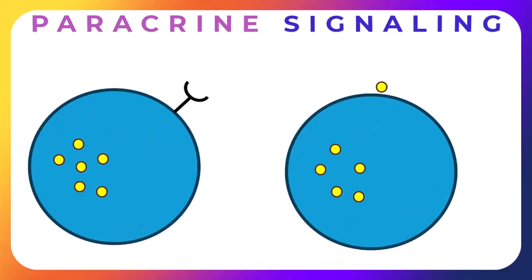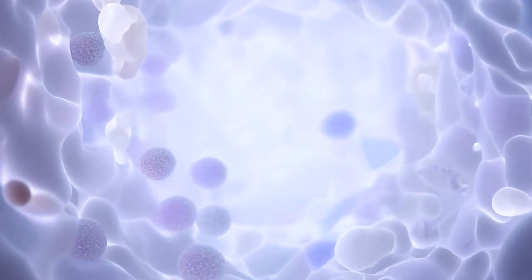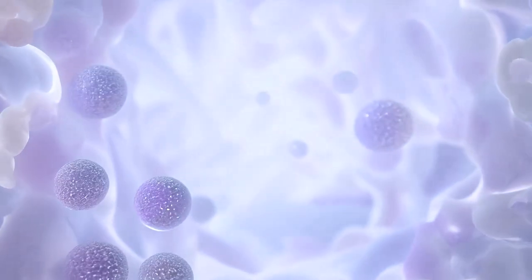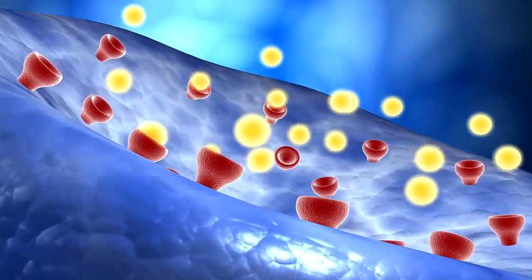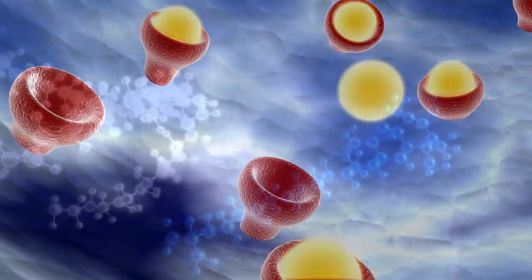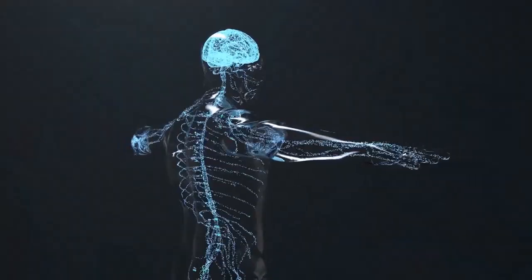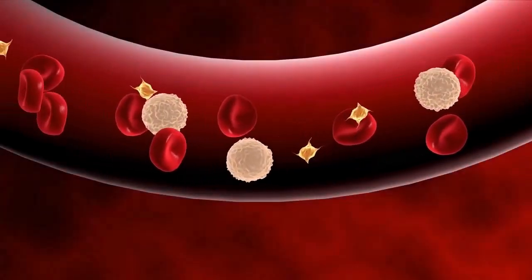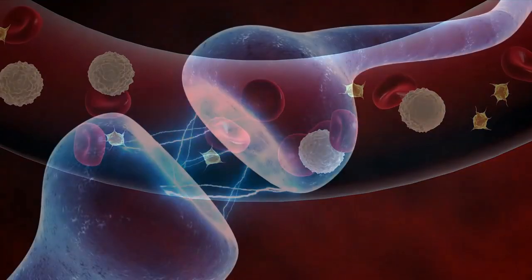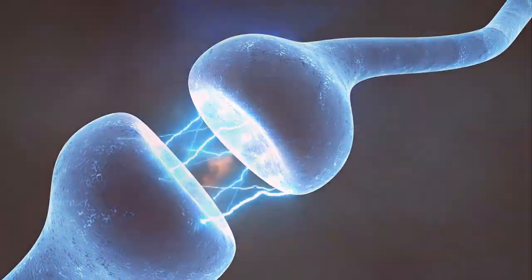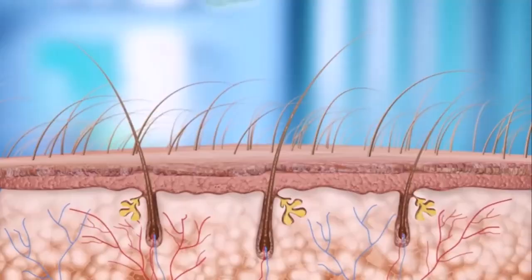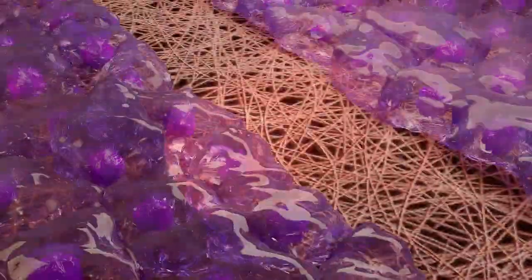Signals that act locally between cells that are close together are called paracrine signals. Paracrine signals move by diffusion through the extracellular matrix. They elicit quick responses that last for only a short period of time. These signals are degraded quickly by enzymes or removed by neighboring cells. Examples of paracrine signaling include nitric oxide signaling in blood vessels, synaptic signaling of neurons, local skin allergic reactions, the blood clotting system, and tissue repair and wound healing.